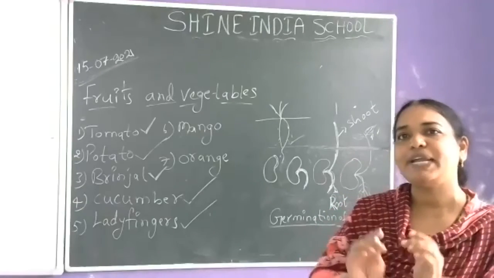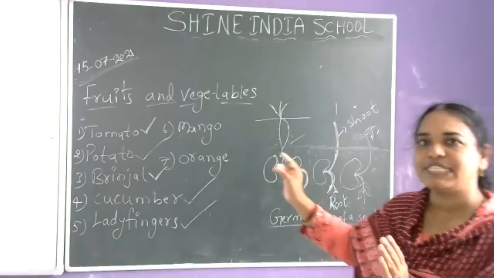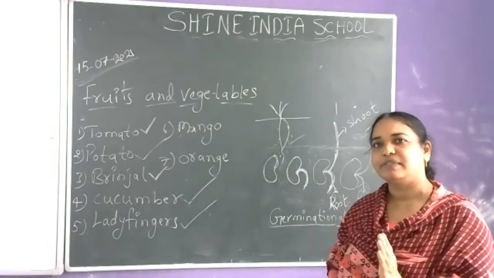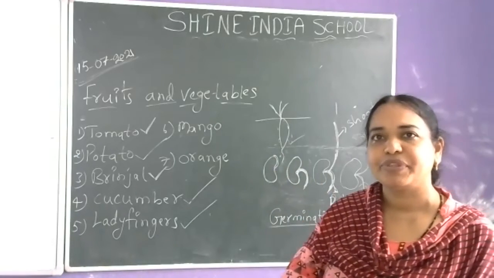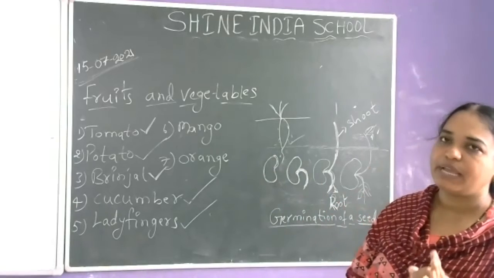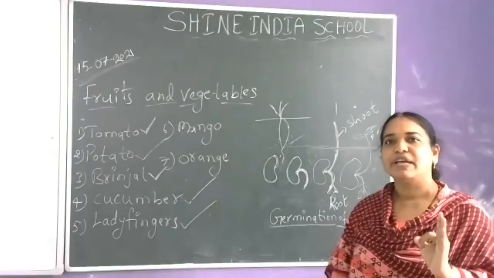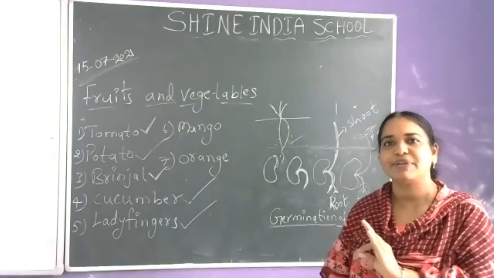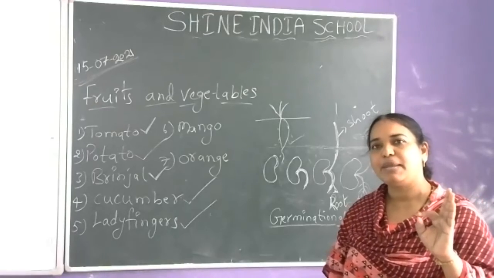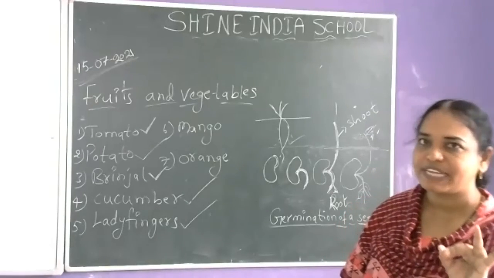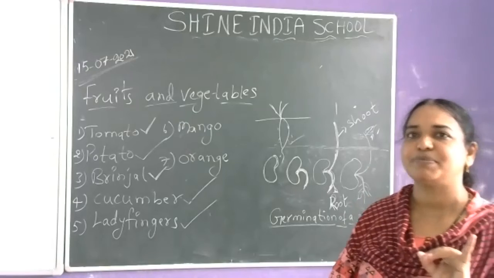So complete the workbook of these three topics. Okay? And complete these three topics from the lab. Okay, ma'am.